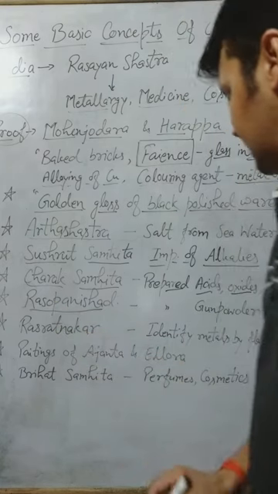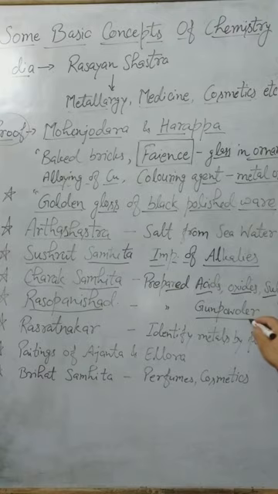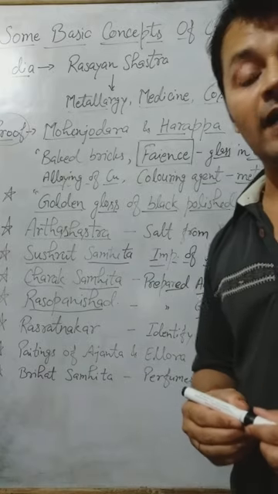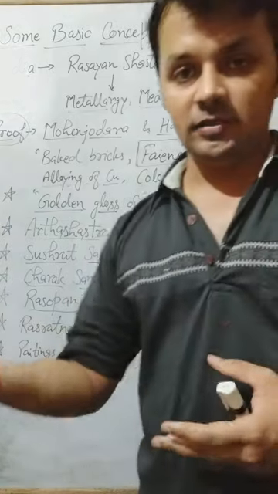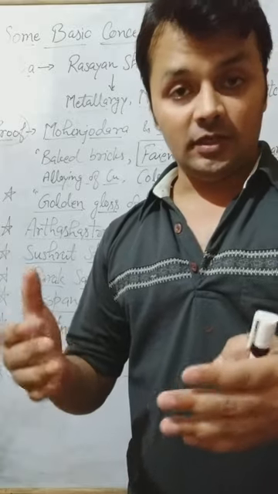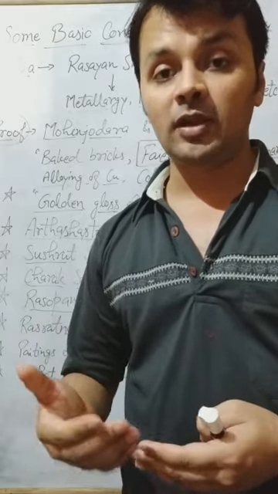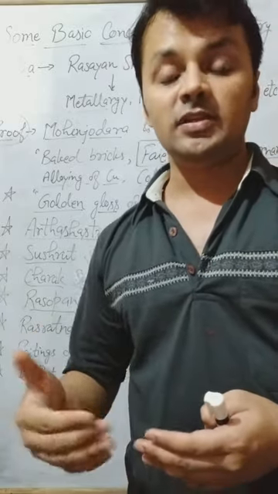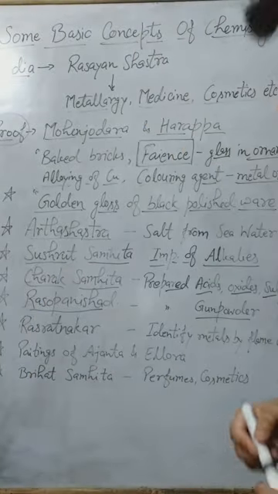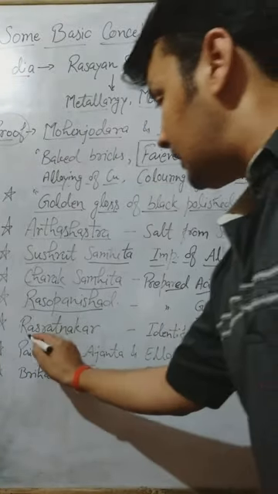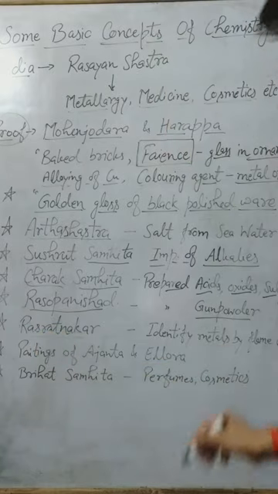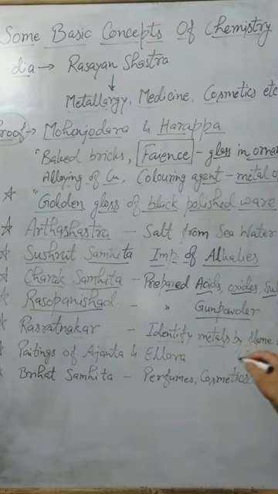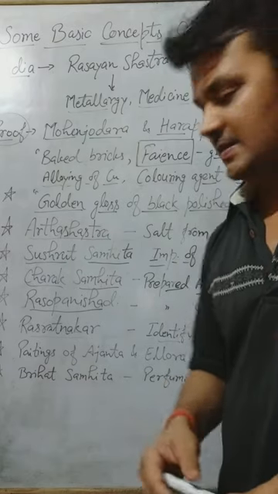In Rasopanishad, the preparation of gunpowder was mentioned. Gunpowder, fireworks, many things. The preparation of gunpowder, which is used in the same way in today's date, they prepared in the ancient time also. In Ras Ratnakar, identification of metals was done by flame color, which we study in class 10th basically.